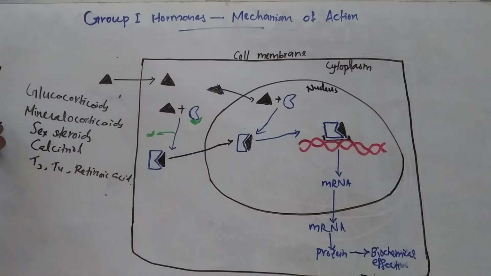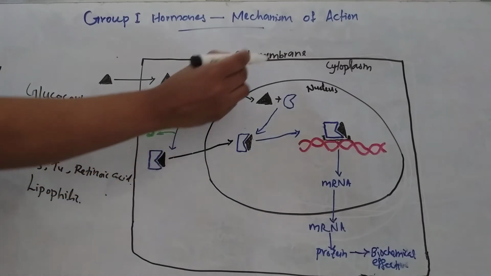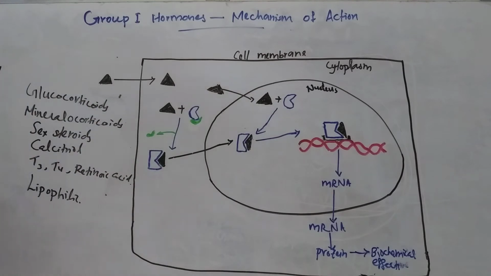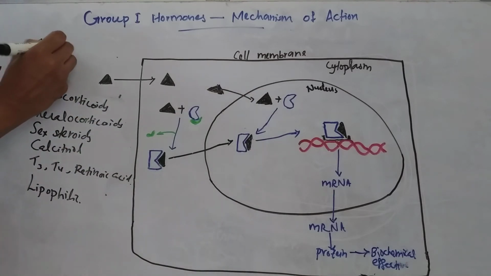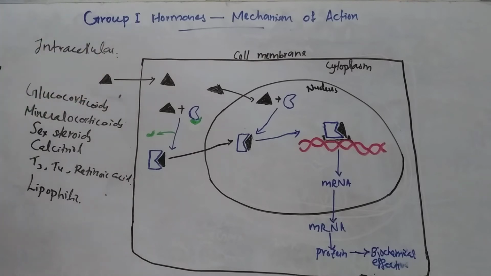These group 1 hormones are lipophilic in nature, so they can easily cross the plasma membrane. The receptors of group 1 hormones are located in the cytosol or in the nucleus, and these receptors are known as intracellular receptors. The receptors of glucocorticoids, mineralocorticoids, sex steroids and calcitriol are present in the cytosol, and receptors of T3, T4, retinoic acid are present in the nucleus.